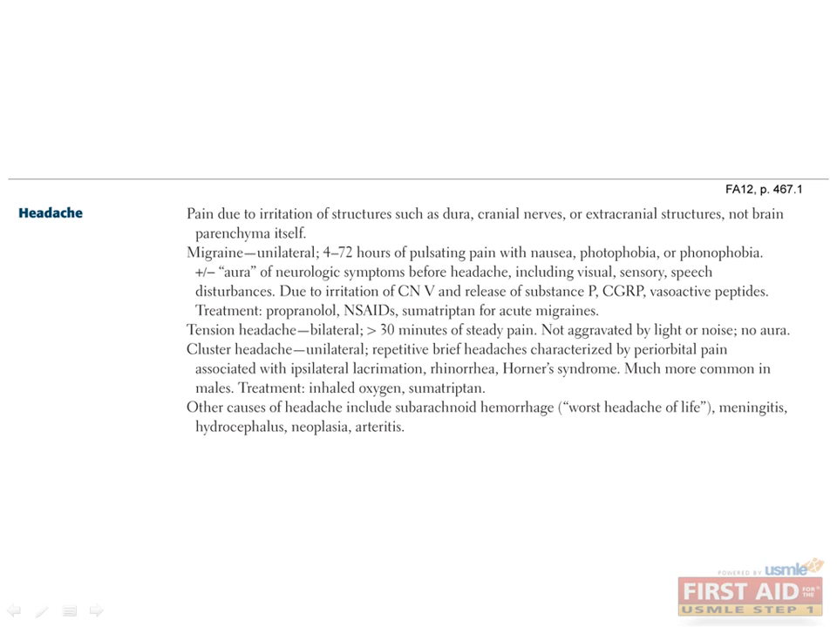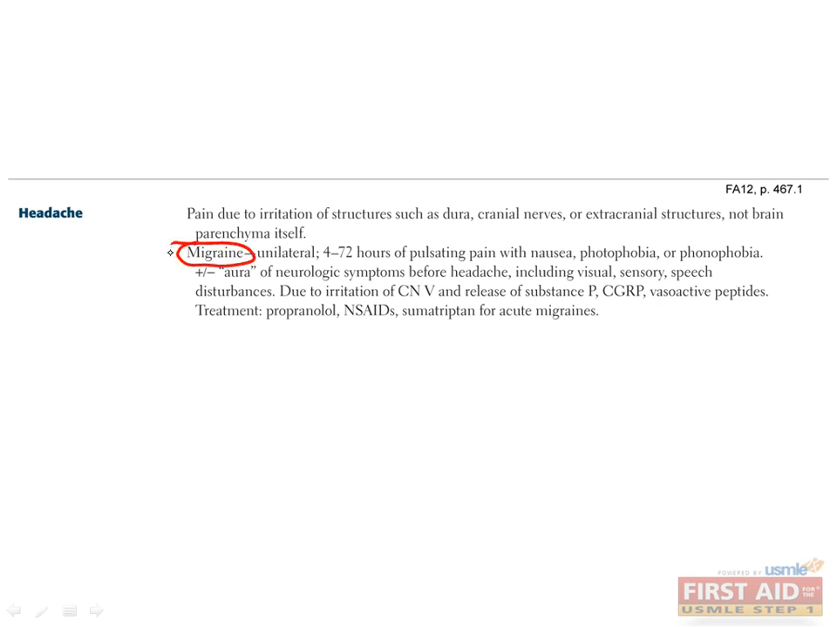The brain itself does not have pain fibers, so a headache is a sign of irritation of pain-sensitive structures such as the dura, cranial nerves, or extracranial structures. Migraine headaches are usually unilateral with pulsatile pain. They have a variable duration, listed here anywhere from 4 to 72 hours, and are commonly associated with nausea, photophobia, and phonophobia. Some patients describe an aura including visual, sensory, and speech disturbances.